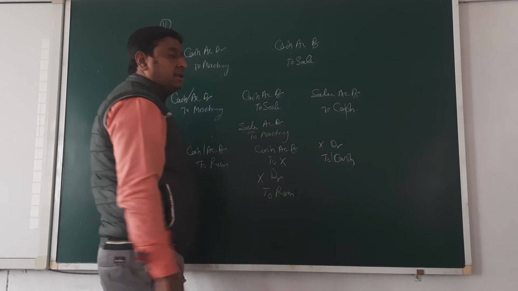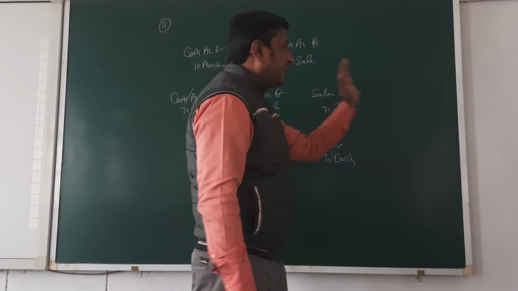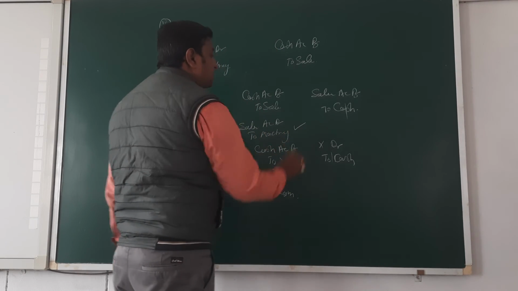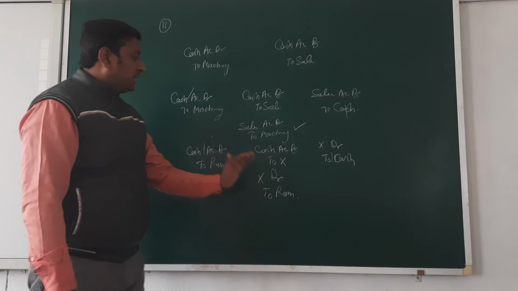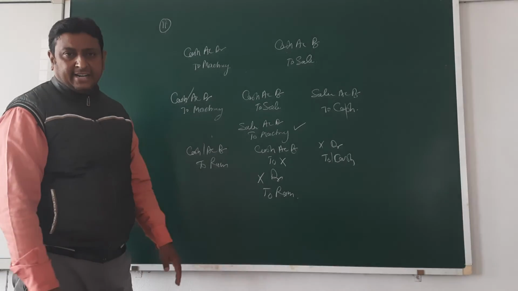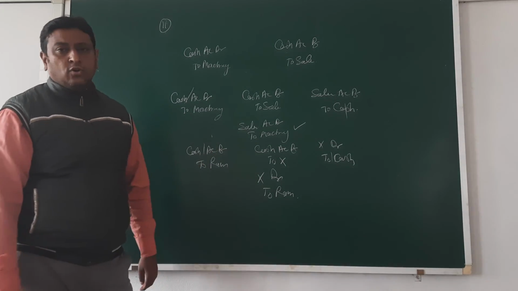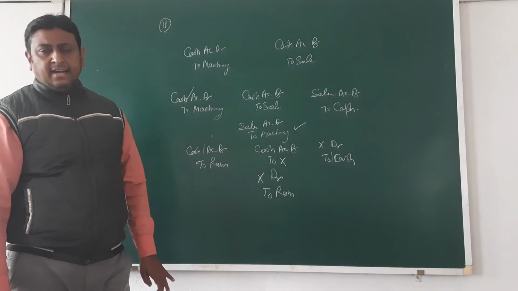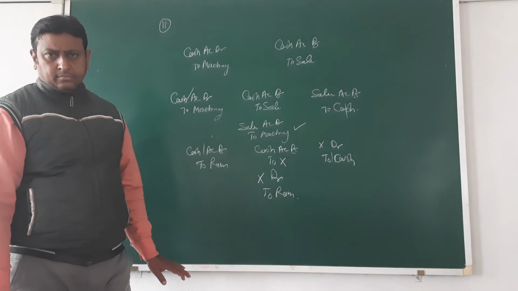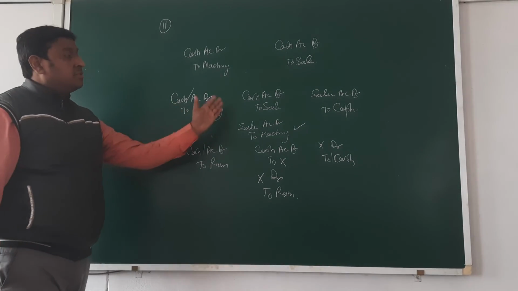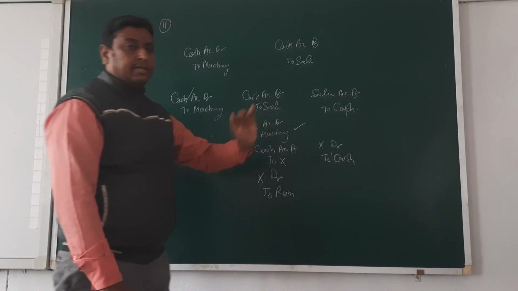Or if you are able to do this on rough, you can directly show the rectified entry also. Sales account debit to machine. Okay? Directly you can. But in this way you easily understand all the things.